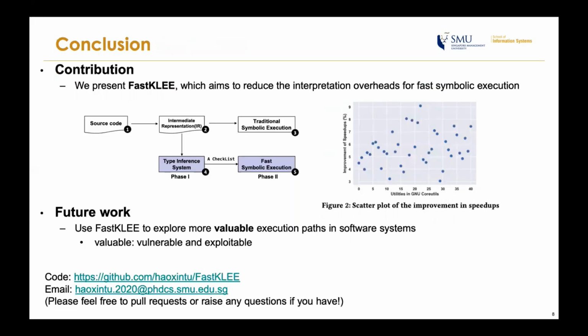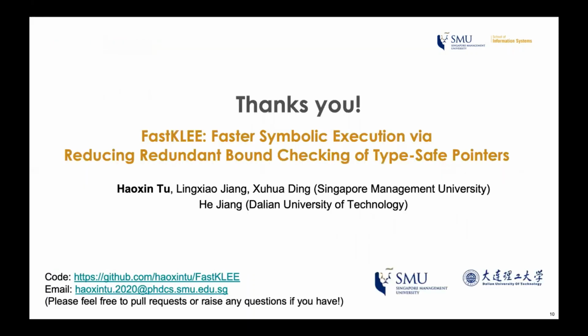Well, please allow me to give a summary of this work. We present FastKLEE to reduce the interpretation overheads for faster symbolic execution. In future work, we are actively pursuing exploring more valuable execution paths in software systems. Here, our key insight is that if one path contains more unsafe instructions, the path is more likely to be vulnerable or exploitable.